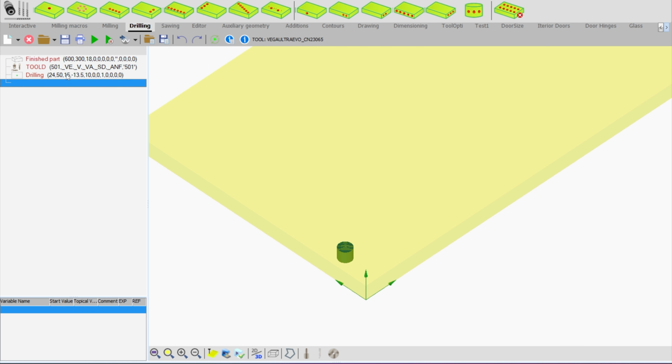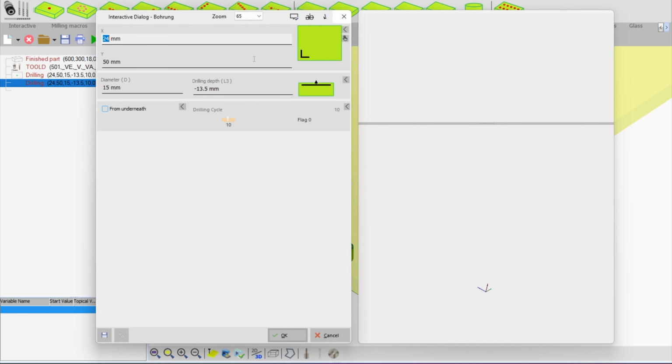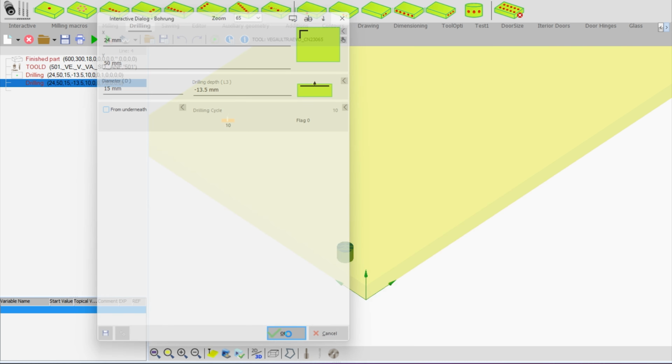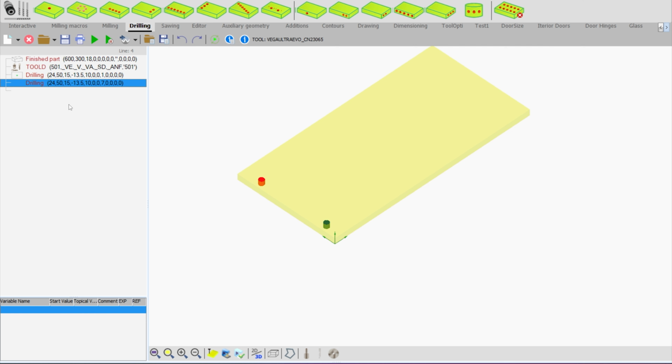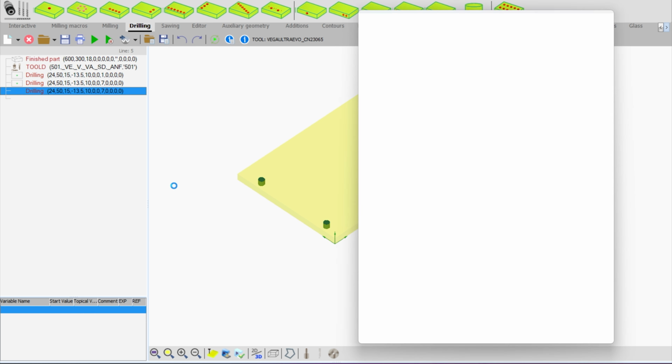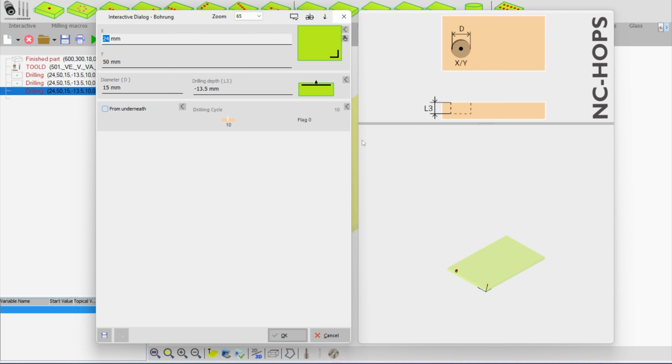We can easily do copy, Ctrl-C, Ctrl-V, and just double click on this line and change the reference point to the top left corner. Same way we can do the other side.